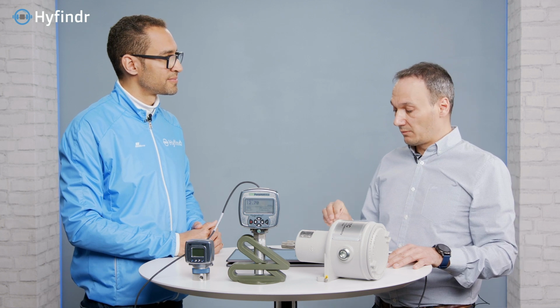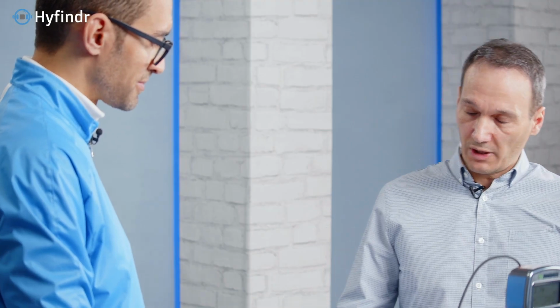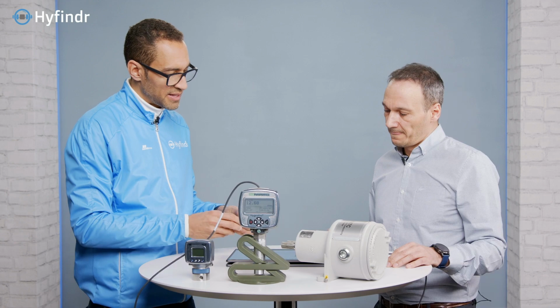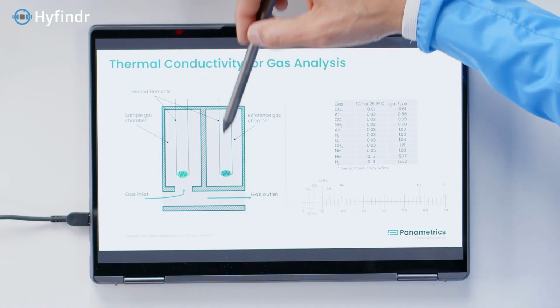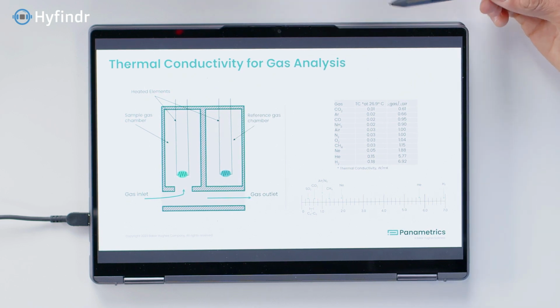This temperature is directly related to the concentration of that gas. Both heating elements are connected to a Wheatstone bridge, a resistance bridge. We measure the difference in resistance, apply voltage, and calibrate with known concentrations. That's how we come to the concentration. So when one element is exposed, its resistance changes, and then there is the comparison between the two.